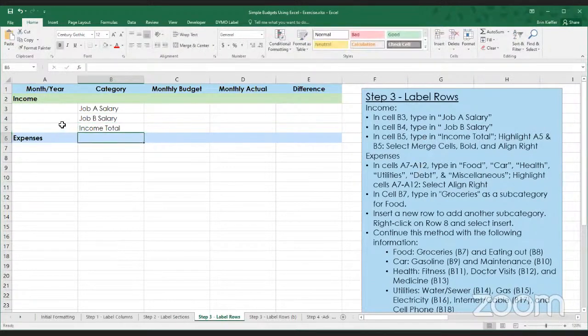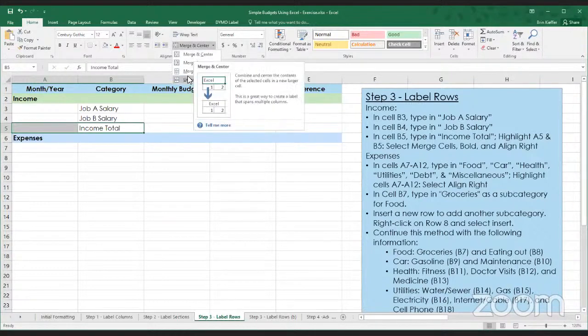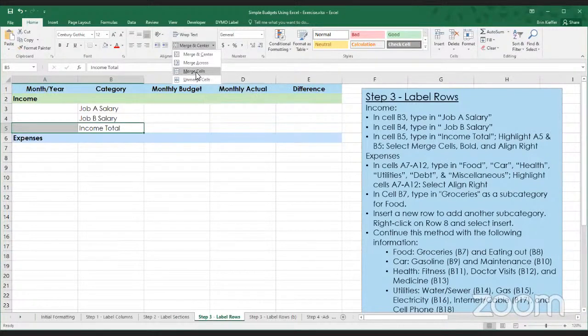All right. Cell A5 and B5. So we're going to go ahead and try something called merging cells. In this case, you select all the cells you want to merge. And we will go ahead up here to this icon and use this drop down. You have a few different options here, including merge and center, as well as merge across and merge cells. We'll select merge cells for the time being.